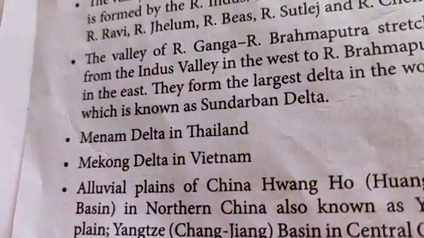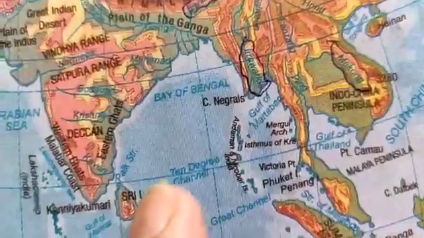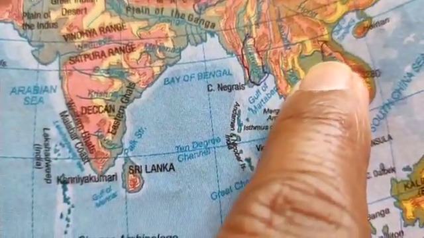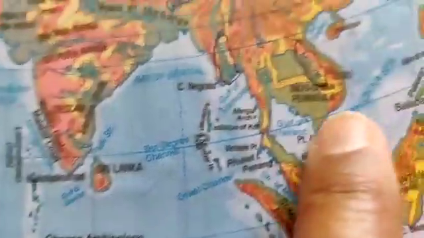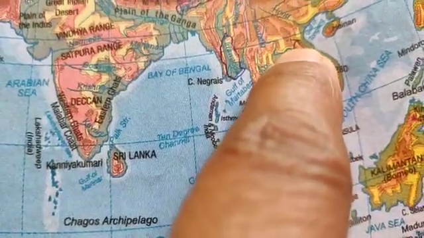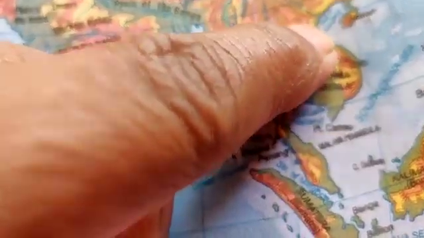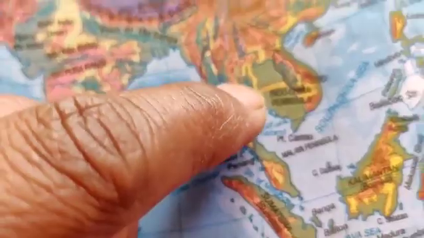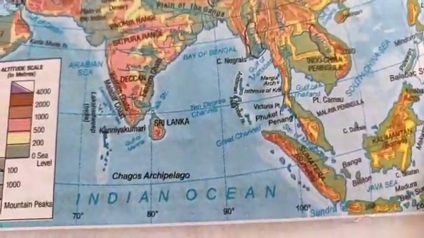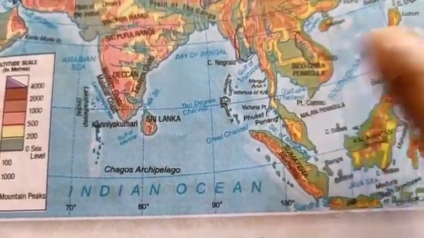Now the Mekong Delta in Thailand and Mekong Delta in Vietnam. We saw river Mekong here, and the Mekong Delta is here, children, at the mouth of the Mekong. If you look at the physical map of Asia, you will see Vietnam over here. This is Thailand.